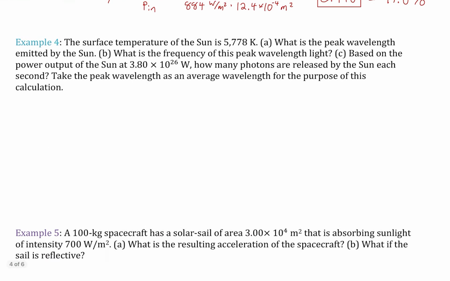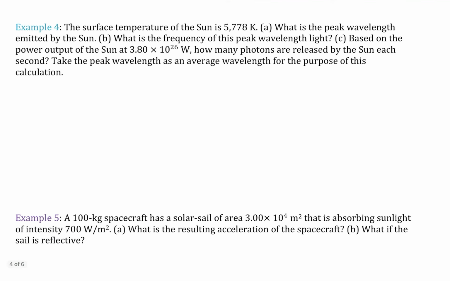All right, let's do a problem with Wien's law. The surface temperature of the sun is 5,778 Kelvin. If that's the temperature, and the value in Wien's law in the numerator is just a constant, then we can easily find the wavelength, which we're asked for in part A. What is the peak wavelength?